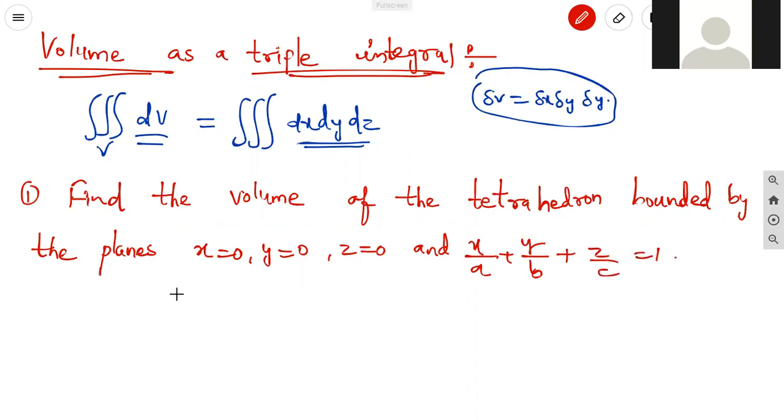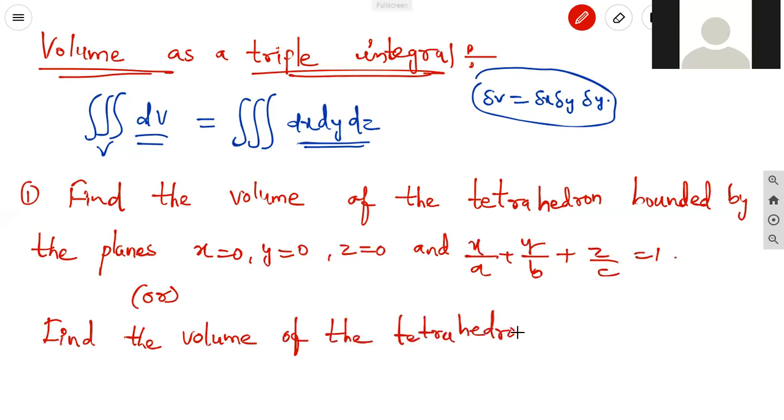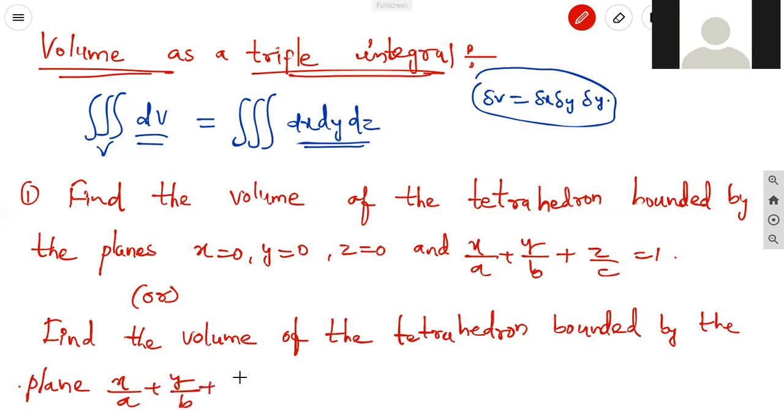The same question can be asked in another way: find the volume of the tetrahedron bounded by the plane x by a plus y by b plus z by c equal to 1 and the coordinate planes, by the triple integral.